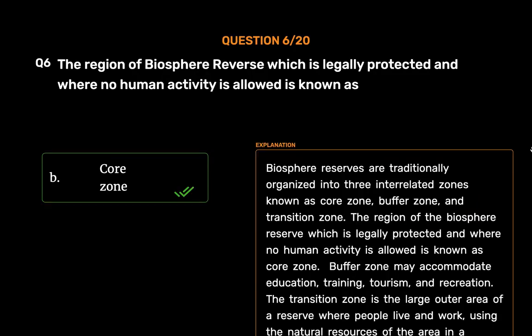Core zone. Biosphere reserves are traditionally organized into 3 interrelated zones known as core zone, buffer zone, and transition zone. The region of the biosphere reserve which is legally protected and where no human activity is allowed is known as core zone. Buffer zone may accommodate education, training, tourism, and recreation. The transition zone is the large outer area of a reserve where people live and work, using the natural resources of the area in a sustainable manner.